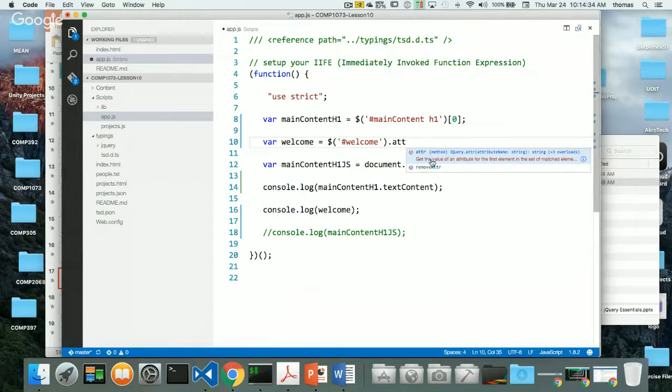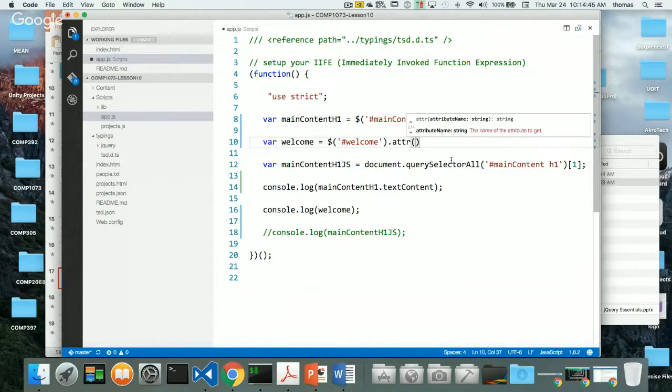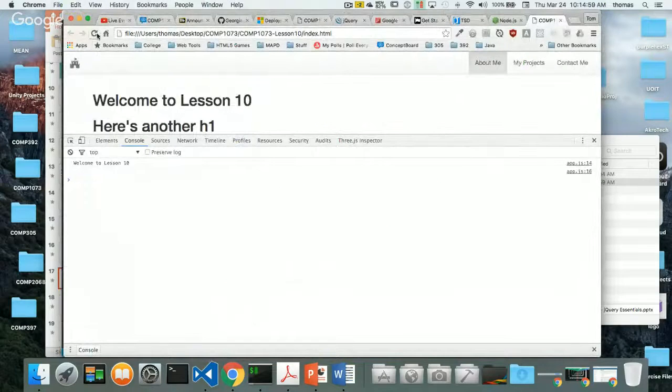So here's my attribute, and it says get the value of an attribute for the first element in the set of matched elements, right? The value of the attribute. So if I say attribute and then the attribute name, so say for example the attribute name is value, I want to get the value of my value back, right? So this is what I'm getting back, and I'm storing it in welcome. Let's see if it gives me an error. So refresh, and I get 1, right?